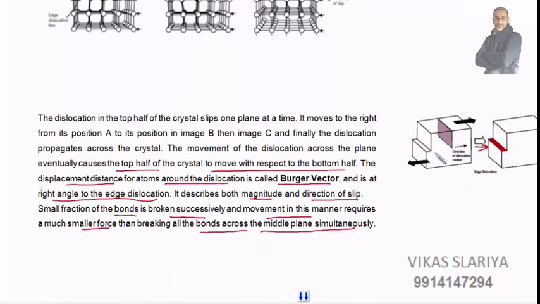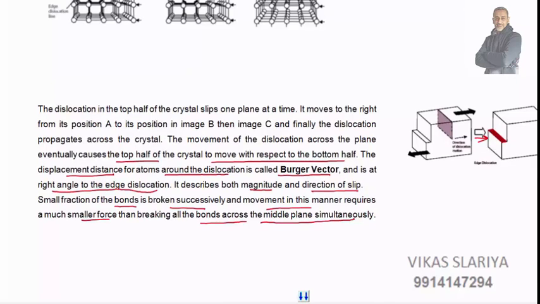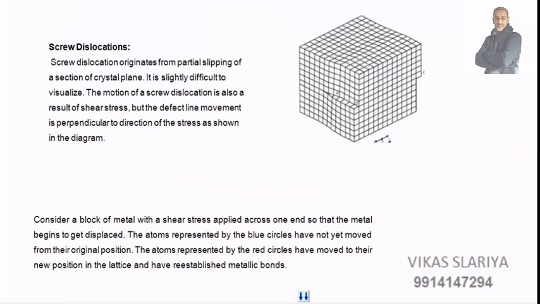So this is the direction of dislocation, and this is the edge dislocation, and perpendicular to this we have a Burger vector, which is very important from an examination viewpoint. What is a Burger vector? They will normally ask this question in the exam. Okay, then we have screw dislocation.